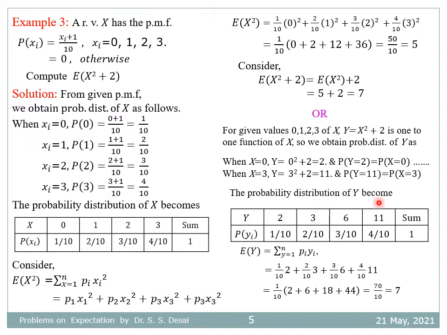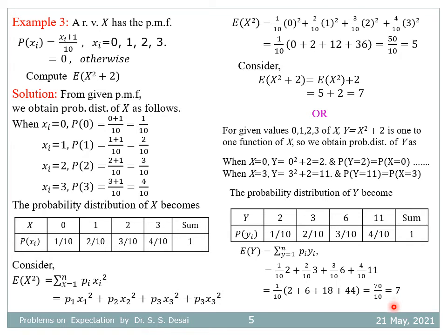Therefore, the probability distribution of y becomes: y takes 4 values, 2, 3, 6, 11, with probabilities 1 by 10, 2 by 10, 3 by 10, 4 by 10 respectively, such that the sum is 1. And therefore expectation of y is equal to summation of pi into yi, which is equal to 1 by 10 into 2 plus 2 by 10 into 3 plus 3 by 10 into 6 plus 4 by 10 into 11, whose simplification is 70 divided by 10, that is equal to 7.